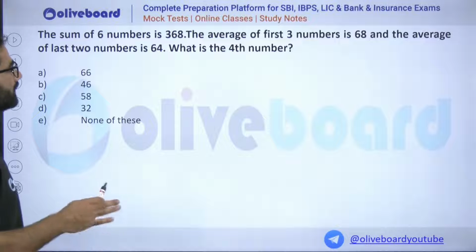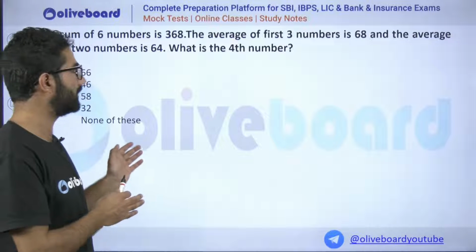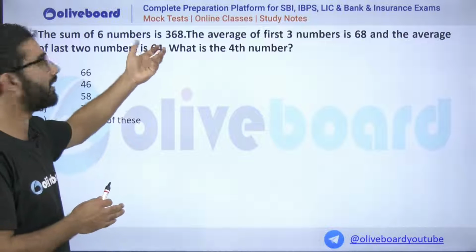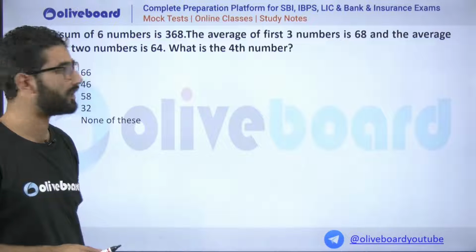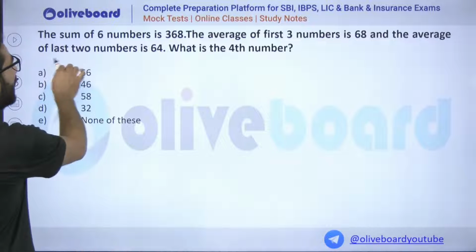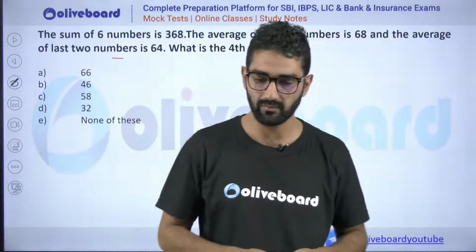It is given as 368. The average of the first 3 numbers is also given as 68. 368 is the sum of the first 6 numbers, and the average of the first 3 numbers is given, and the average of the last 2 numbers is given, and we are asked what could be the possible value.